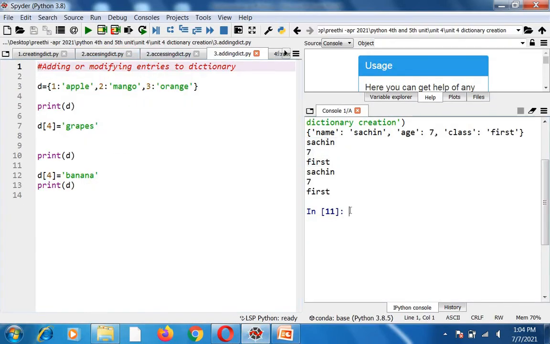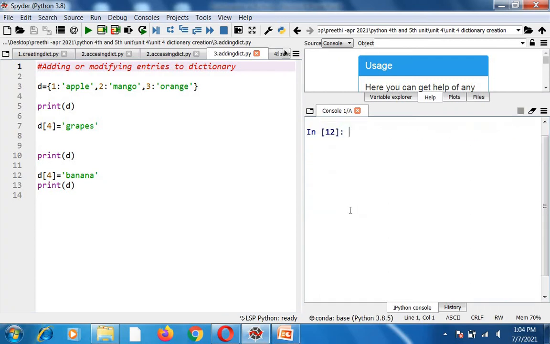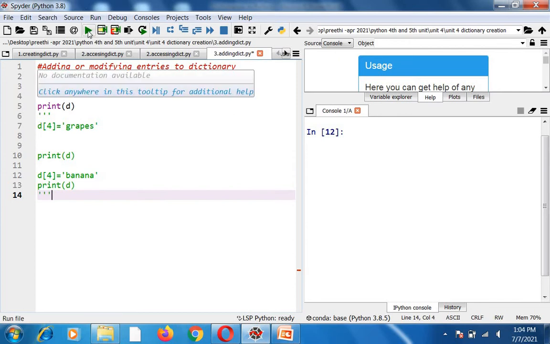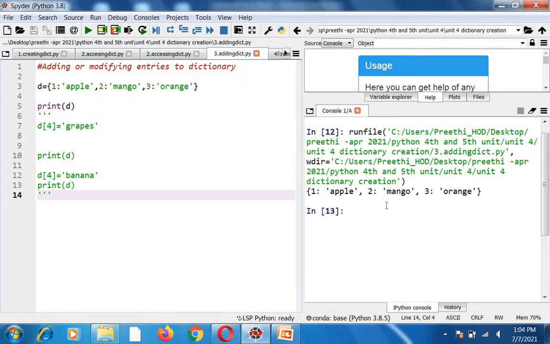So I'll clear the screen here. So you can see this D equal to 1 apple, 2 mango, 3 orange. So I have created 3 elements with a key and also a value. So keys are 1, 2 and 3. The values are apple, mango and orange. Now print of D will print. So I'll run this program here. I'll comment this. When you run this program, you can see 1 apple, 2 mango, 3 orange is displayed.